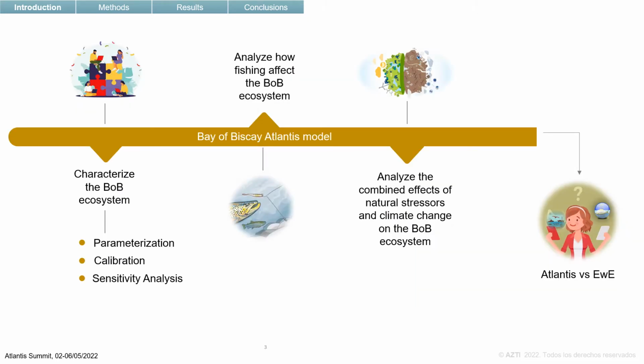The goal of implementing an Atlantis model in the Bay of Biscay was to first characterize the structure and functioning of the whole ecosystem in 3 dimensions. Nowadays, there is not any 3-dimensional model developed in the Bay of Biscay. Second, analyze the effects of fishing pressure in the Bay of Biscay. And lastly, to explore the effects of sea warming and climate change on the ecosystem, analyzing the evolution of the species. In each step, we would like to compare the